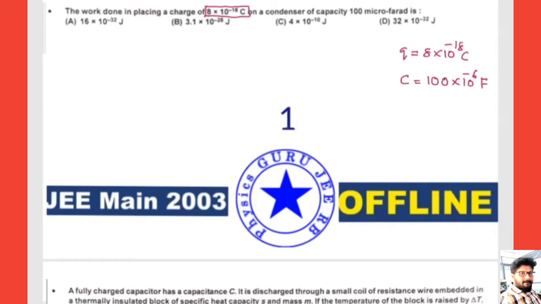That's all. What we require is the work done. Already we discussed that work done in charging a capacitor of capacitance C with a charge Q is stored in the form of electrostatic potential energy. So energy and work done are both the same here. We can write the equation for it.